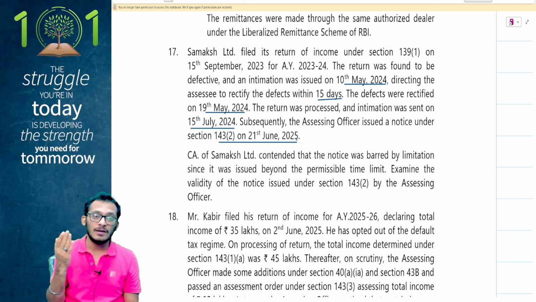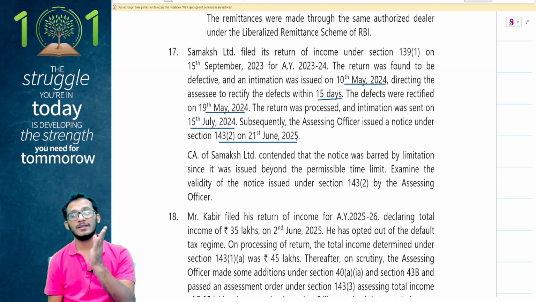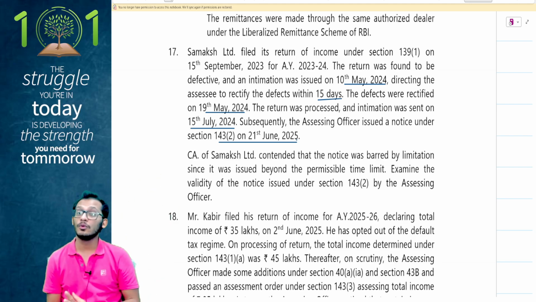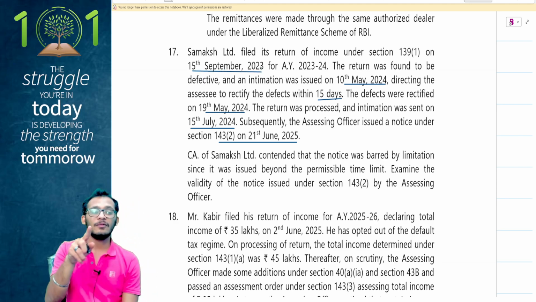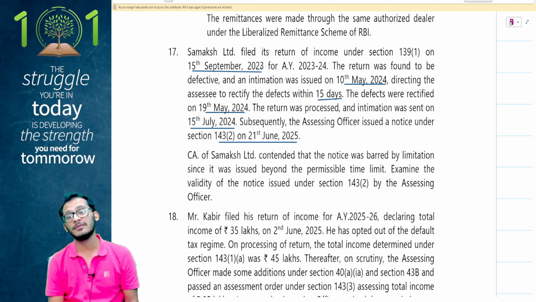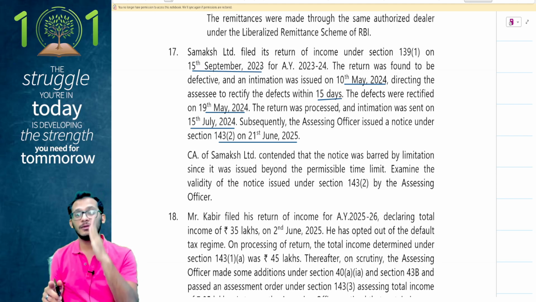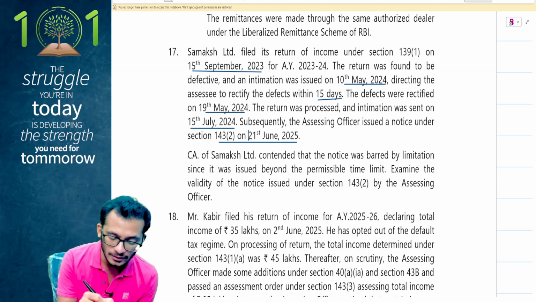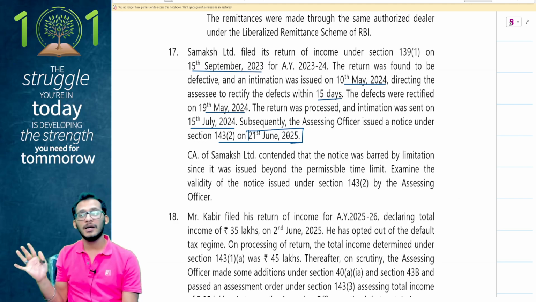Answer is no. This High Court and then Supreme Court in SLP case has also come and confirmed saying that just because a defect has been rectified in a return does not mean a new return has been filed. The return is still taken into consideration from the original return. My original return was filed on 15 September 23 and therefore the end of the financial year will be 31st March 24. Within 3 months will be 30th June 24. Within 30th June 24 is what you should have issued the notice for 143(2). You have issued the notice on 21st June 25. This is the next financial year. Your notice is time barred.